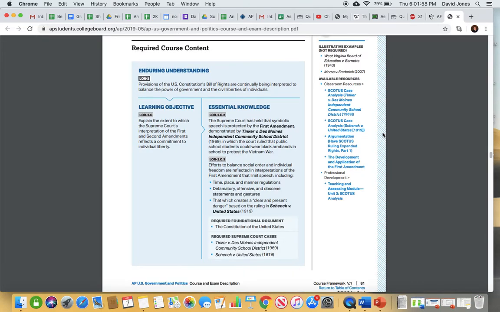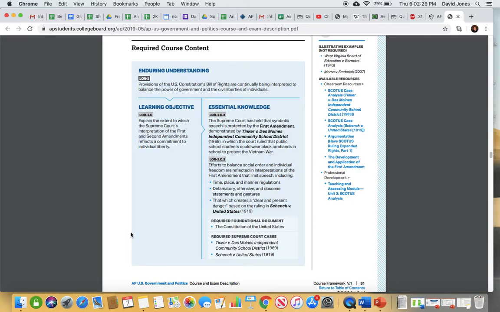Free speech. We've talked obviously a lot about this here. Not all speech is protected. There are things that are not protected free speech. We talked about that in the context of one of our cases here. Down here at the bottom, it mentions Schenck versus the United States. Schenck v. U.S. was the case that established that notion of clear and present danger. If your speech could harm another person, then that is not protected speech. So that was established in 1919, the idea of clear and present danger.